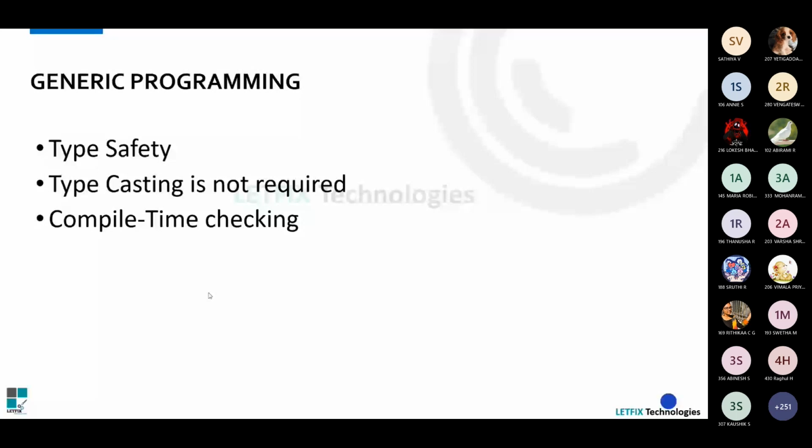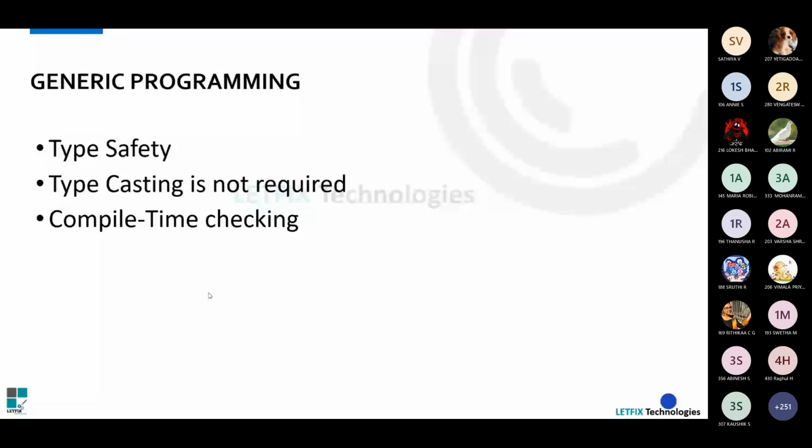Which means our input and output should be dynamically specified: whatever input I provide to the class, and whatever output I am expecting. I cannot prepare a separate class for each and every functionality and need. I need a class, methods, or functionality that is generic, in the sense of general, as we all know. It should commonly accept many kinds of inputs, and at the same time it should not get misused in some other way.